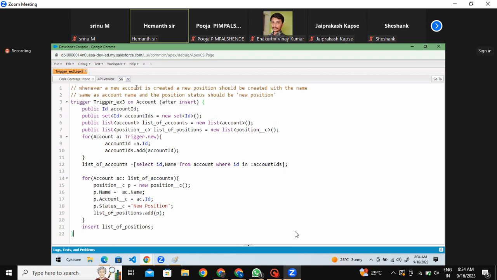I'll repeat the question again. In my question, I am saying whenever a new account is created, a new position should be created. And in the code, I have written insert operation, insert for position. But I have not written anywhere insert for account. Will it work or not? Tell me. All of you, please tell me, will it work or not?